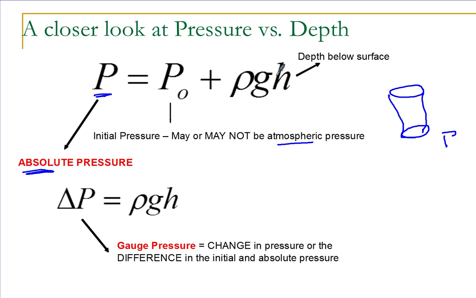And rho gh is the added pressure because you're beneath the surface of a fluid. The other thing I'm going to ask you for is gauge pressure. Gauge pressure is simply the change in pressure due to an object being submerged. So this is what the gauge would read.